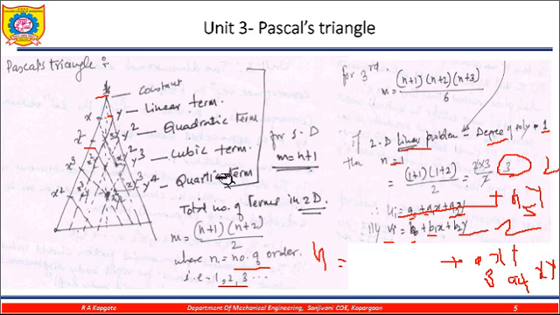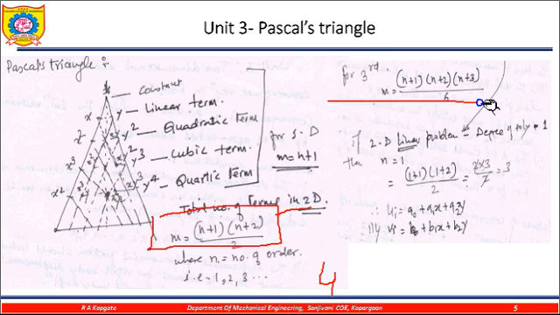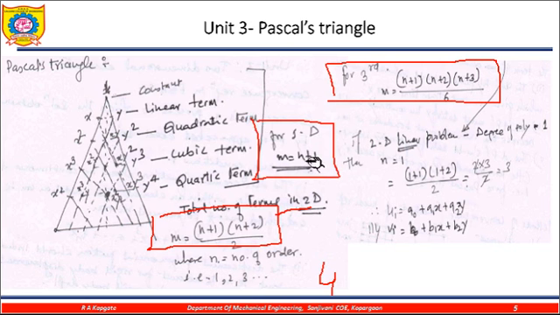So this is the use of a Pascal triangle. What does the Pascal triangle help us with? The Pascal triangle helps us find out how many terms should be included when we are writing the displacement function, or the displacement polynomial function. If it is 2D, then the formula is this way. If the problem is 3D, then this is the formula. If it is 1D, then this is the formula, n plus 1 terms.